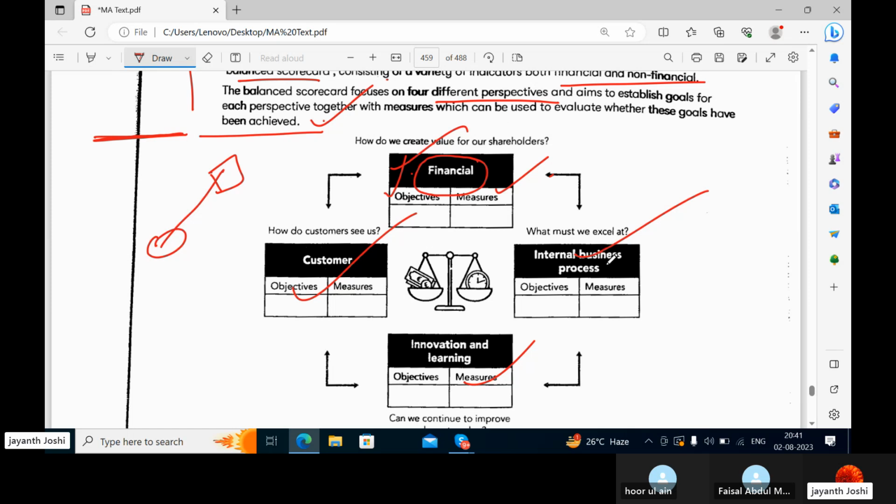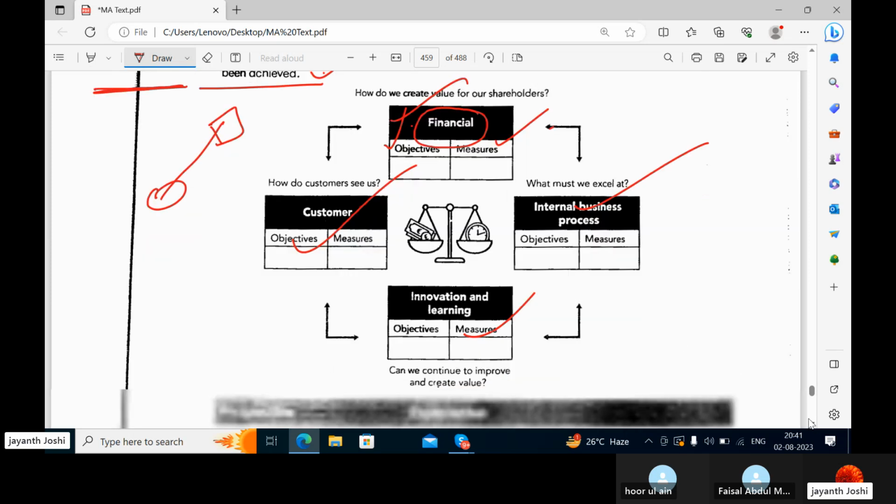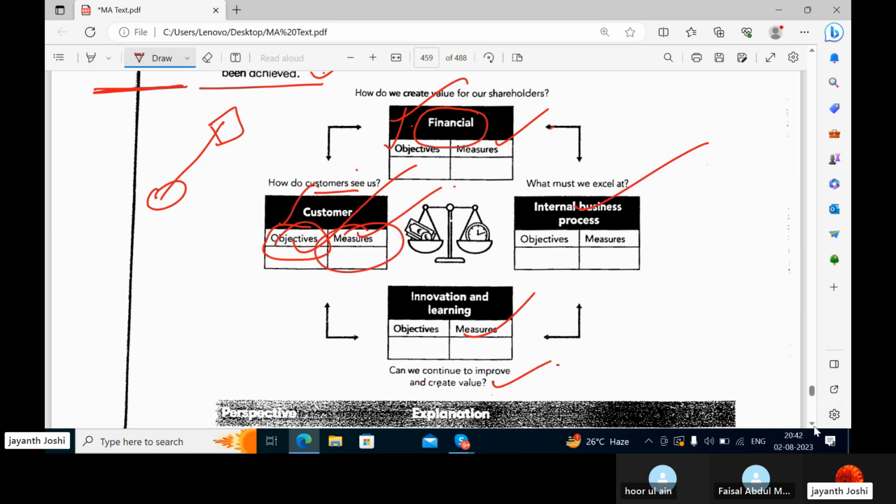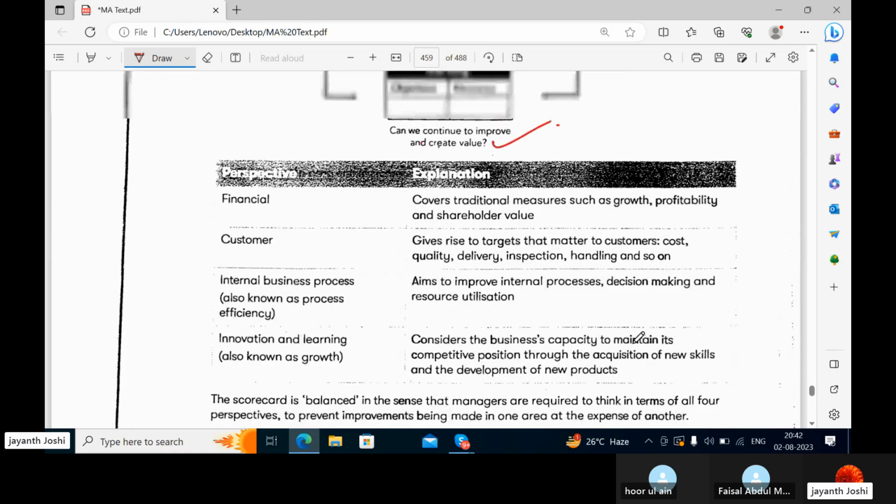How must we excel at internal business process? So internally the businesses always make the plans or strategy to excel. Innovation and learning. Can we continue to improve and create value? Yes, we have to be innovative. Otherwise, we will be out of the market. Customer, how do customers see us? So that is also what objectives we have towards the customer satisfaction and what measures we need to take. Okay. Now, the explanation part is here.